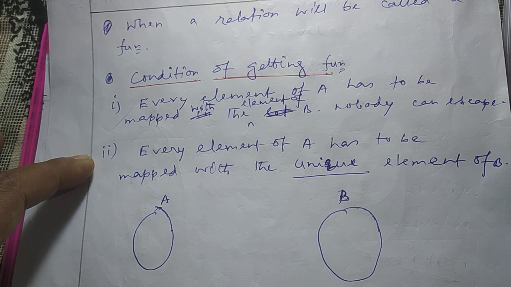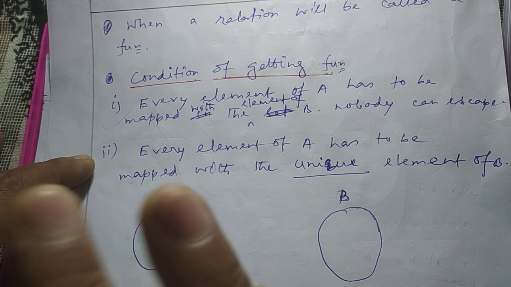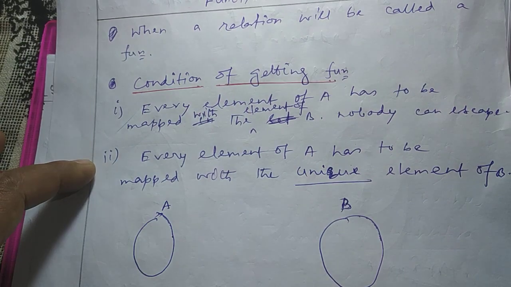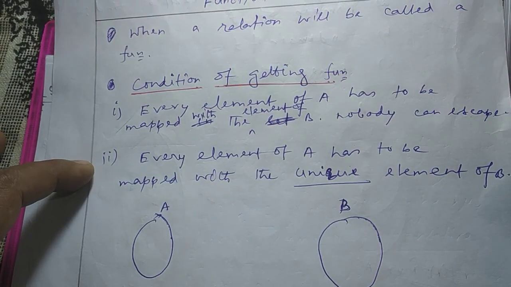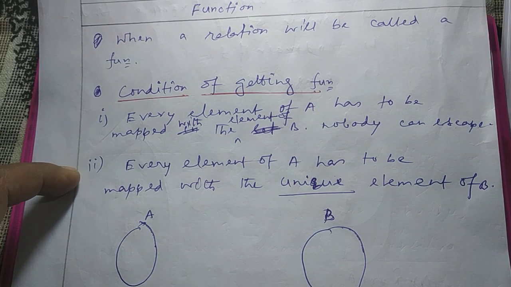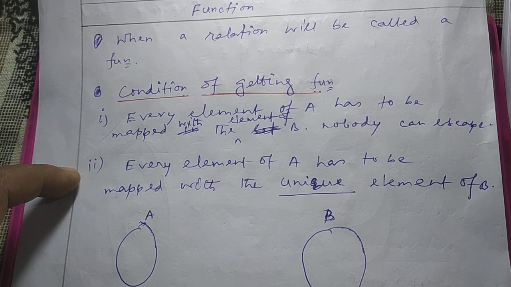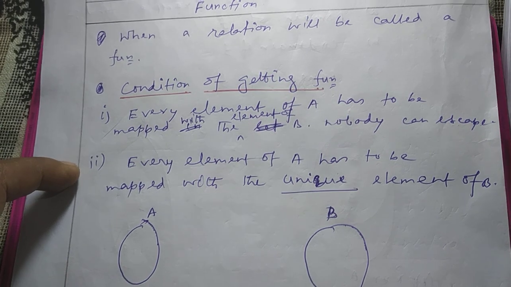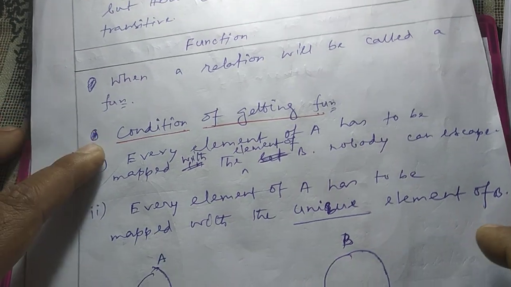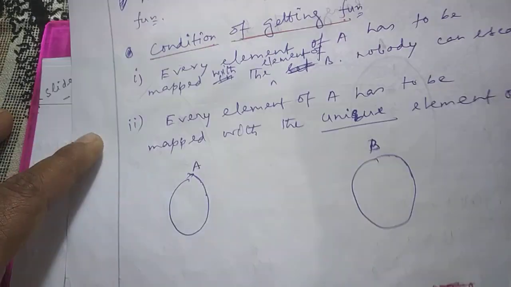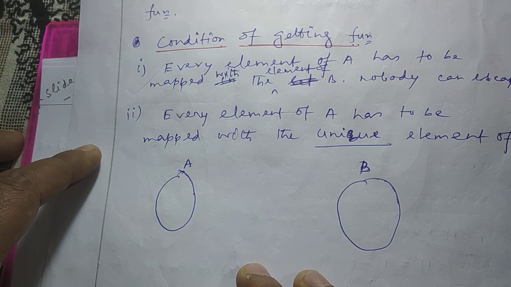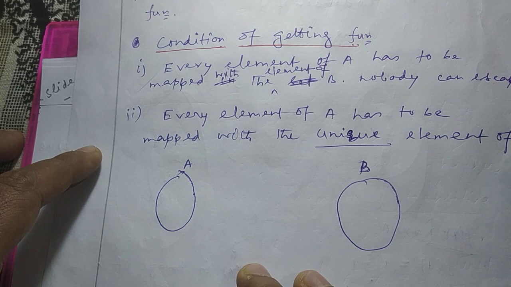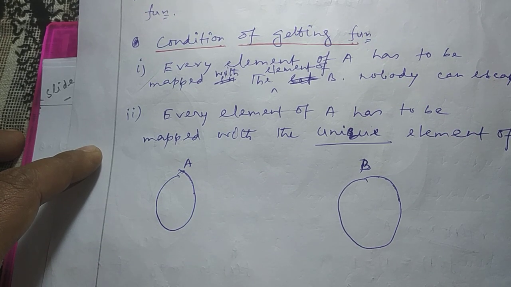So I am trying to say, to be a function, a relation has to satisfy these two conditions. If by any means they satisfy these two conditions, instantly they will become a function. That's why I said function is nothing but a special type of relation. So that's why we claimed in class 11 that every function is a relation, but every relation is not a function, because to be a function, a relation has to satisfy these two conditions.